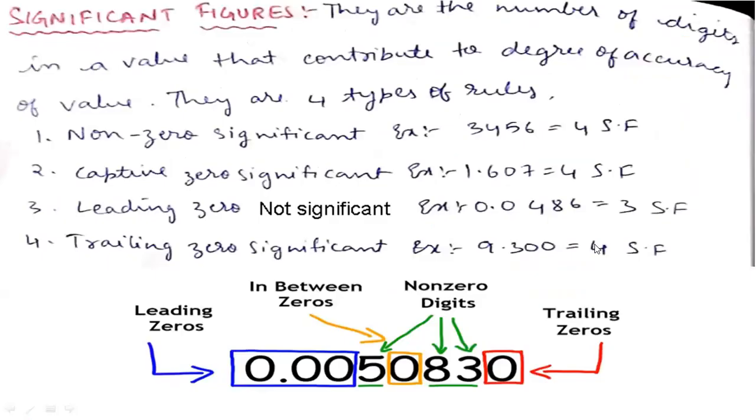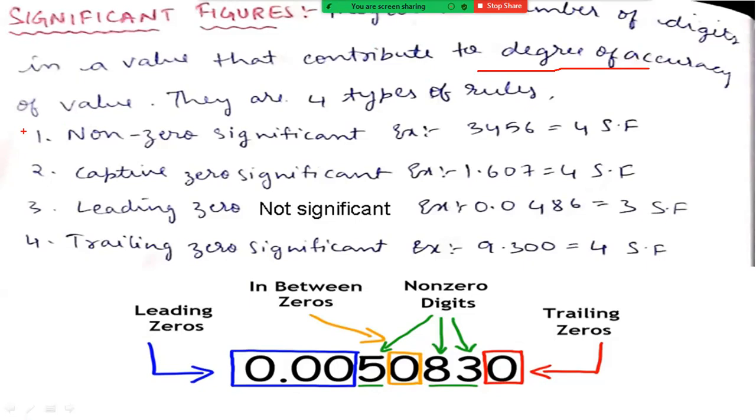And the next one is significant figures. Significant figures are very important. These are the number of digits in a value that contribute to the degree of accuracy of the value, right? If you follow the significant figure rules, you can get the highest accuracy, because these rules are designed to get the highest accuracy.